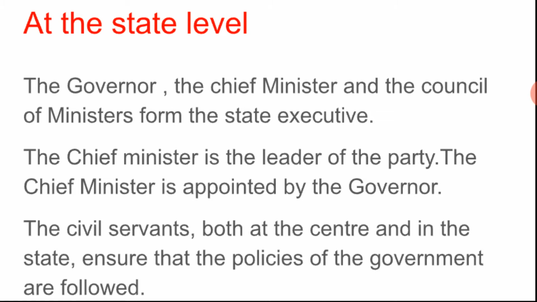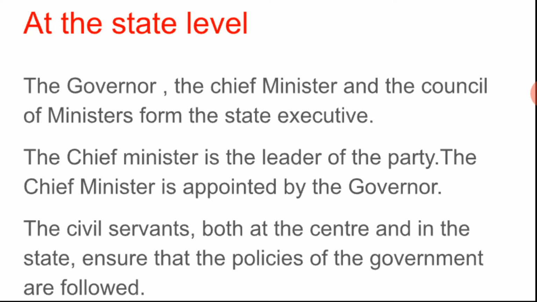At the central level, the prime minister is the leader, and at the state level, the chief minister is the leader of the party that has got the maximum votes in the assembly election, and she or he is appointed by the governor. See, the prime minister is appointed by the president and the chief minister is appointed by the governor. The chief minister is assisted by a council of ministers and the prime minister is assisted by the council of ministers. They are responsible for governing the state, and here the prime minister and council of ministers are responsible for governing the country.